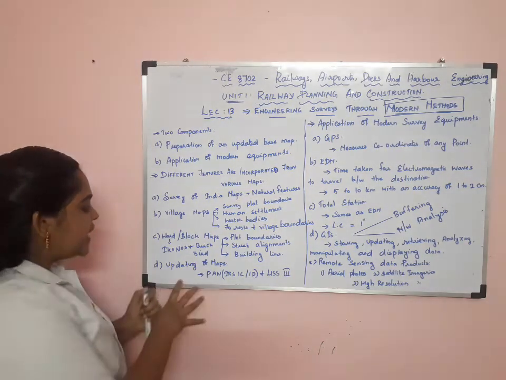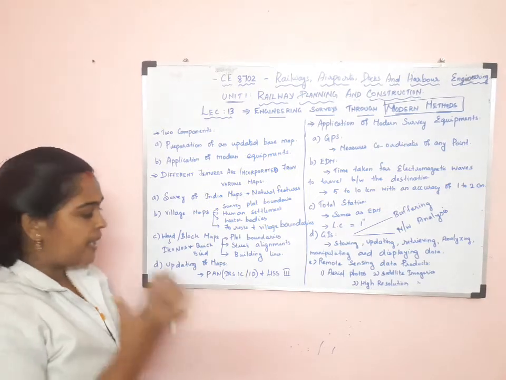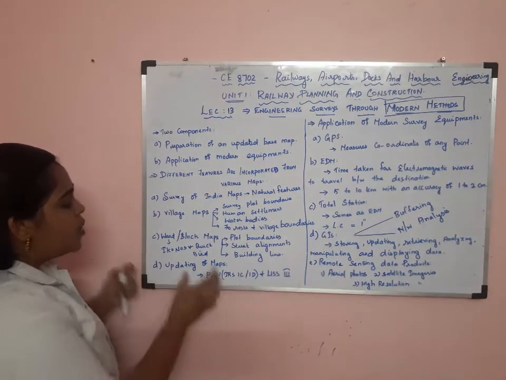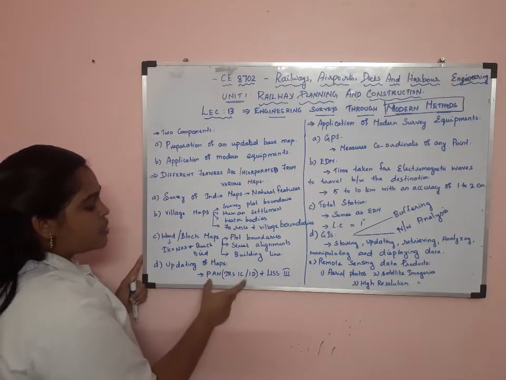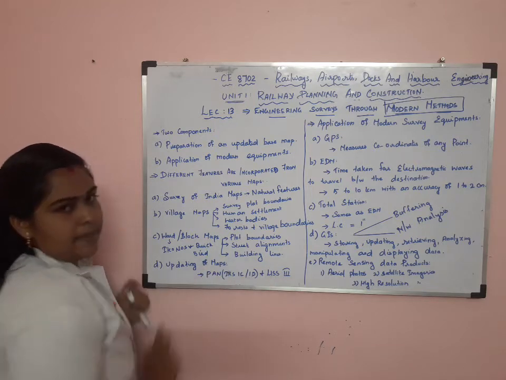For updating the map, the old map is out of date, and to update the base map they make use of satellite images: PAN IRS 1C, 1D and LISS 3 images.